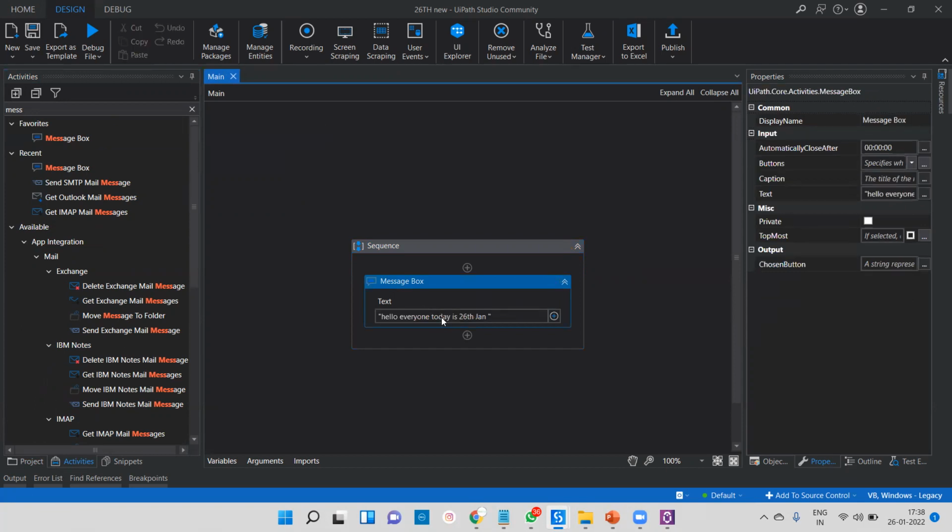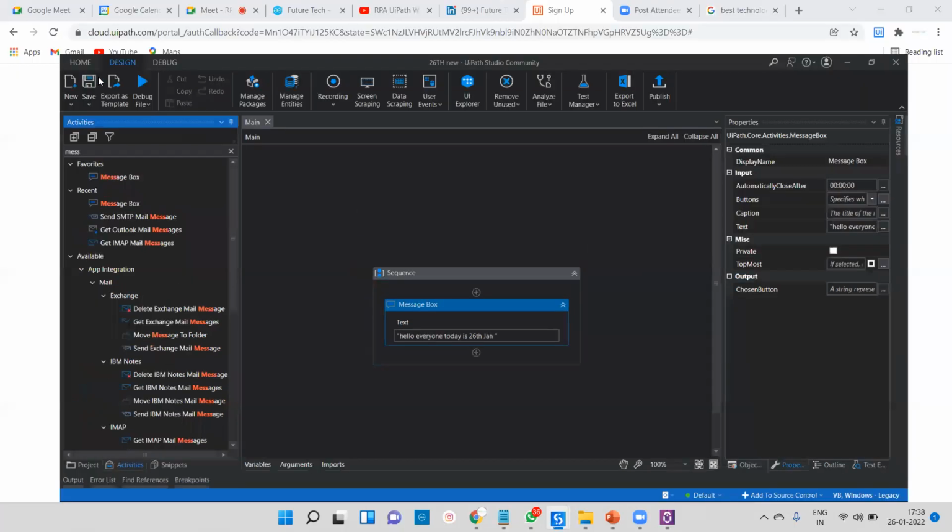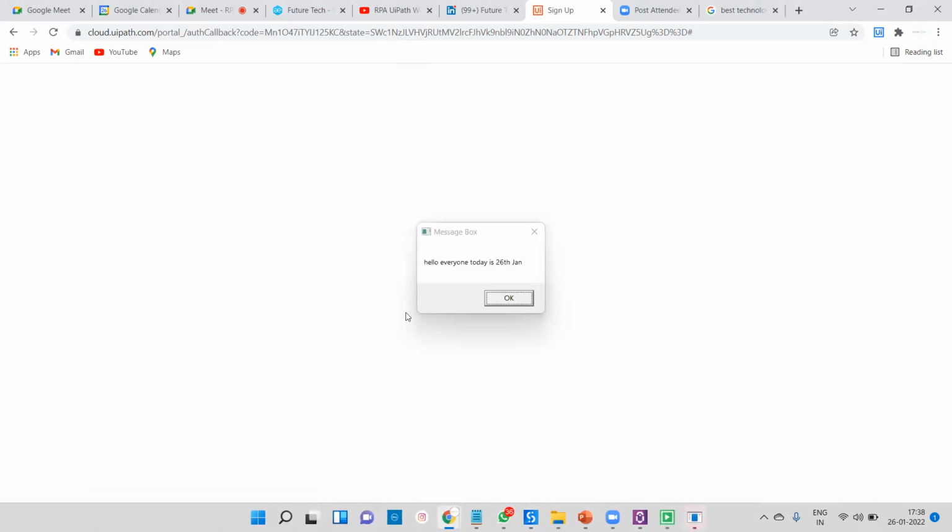Okay, so we have to write a double quote and you can save every time and simply run this program and you can get this output. Okay, so that is very simple. UiPath is very simple to automate these things. Okay, so we are getting hello everyone, today is 26th of January.